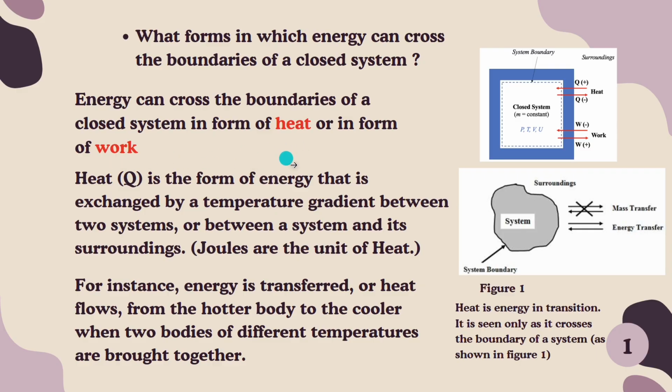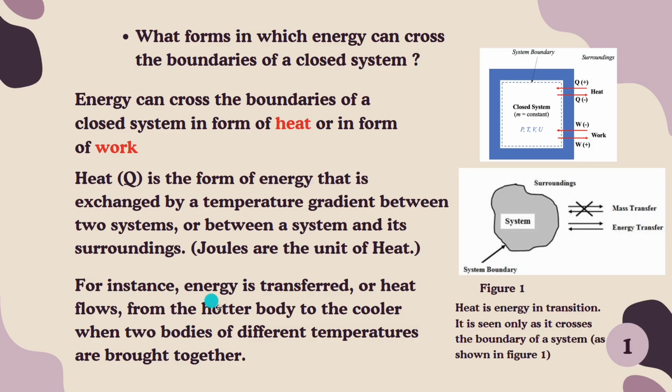So in simple words, I will tell you about the concept of heat and work. Heat comes from temperature differences or temperature gradient, and work comes from the force acting over a distance. So heat is the form of energy that is exchanged or transferred by a temperature gradient between two systems or between a system and its surroundings. Joules are the unit of heat, as we know.